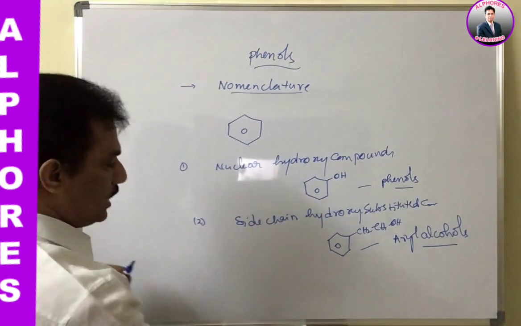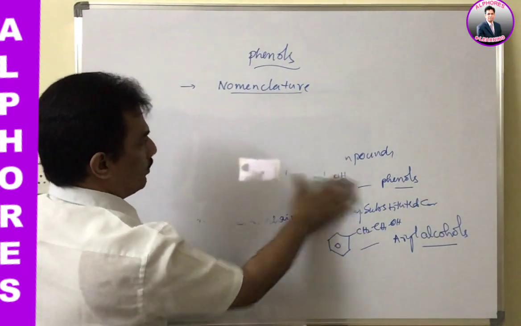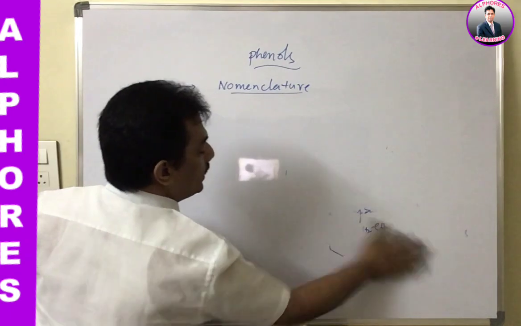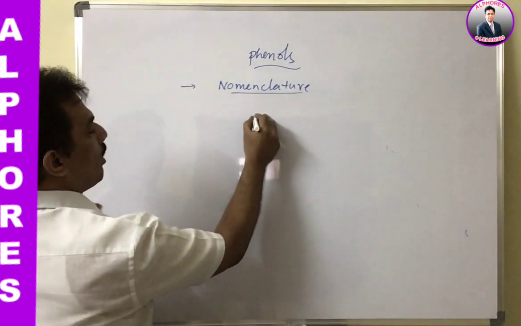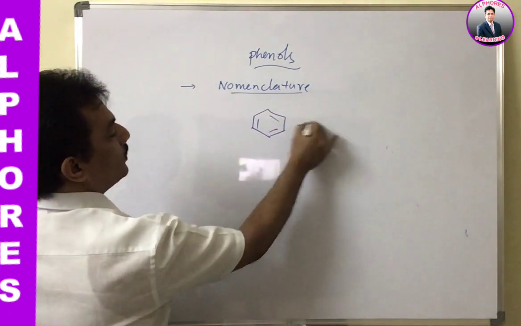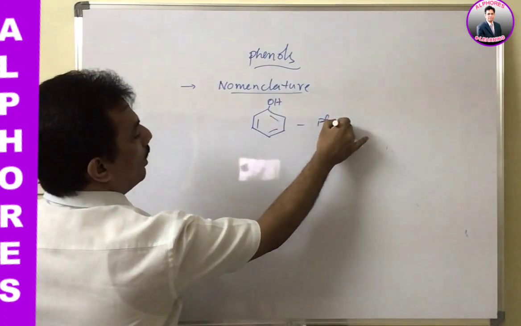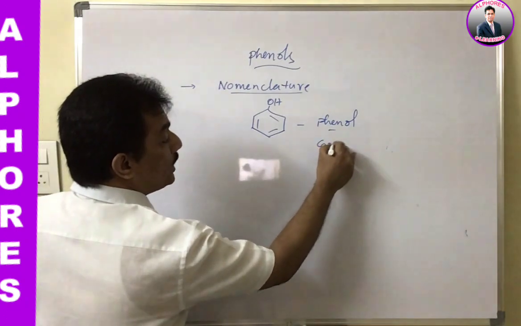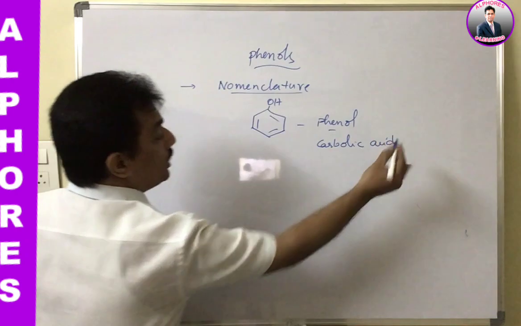And now first let us move to the naming of nuclear hydroxy compounds, that too monohydric. If we are considering phenol, the first member is phenol. When OH is present directly on benzene, it is phenol. Phenol is also known as, just remember, carbolic acid. Carbolic, it is not carbonic.